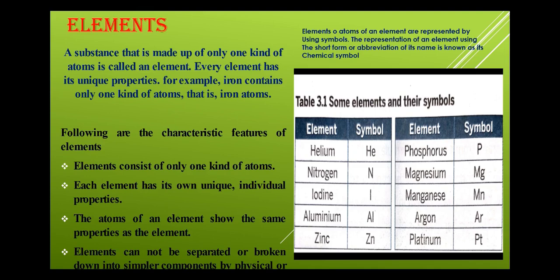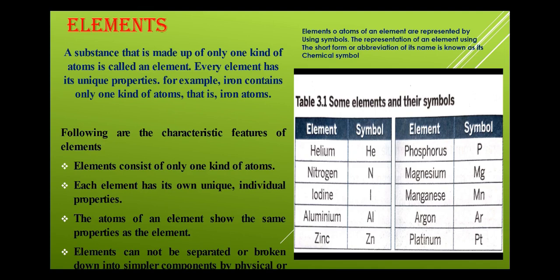And elements cannot be separated or broken down into simpler components by physical or chemical methods. So here the atoms or the particles of the elements cannot be separated into simpler components.